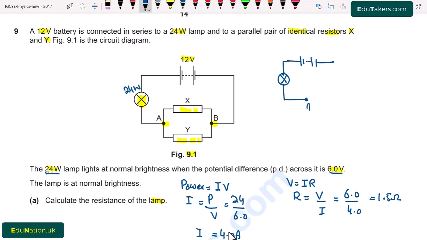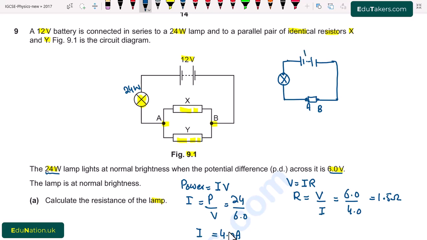This is A point. Here I connect the resistance and this is second point, that is B. Here I suppose that there is a resistance, the parallel combination of this resistance. So here the battery, lamp and A and B terminal, all of these are in series combination.